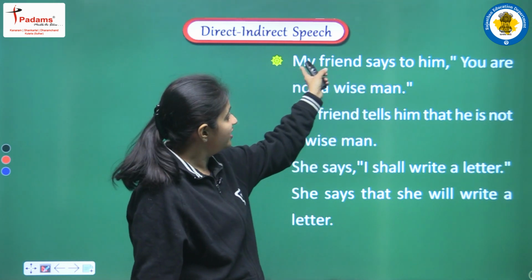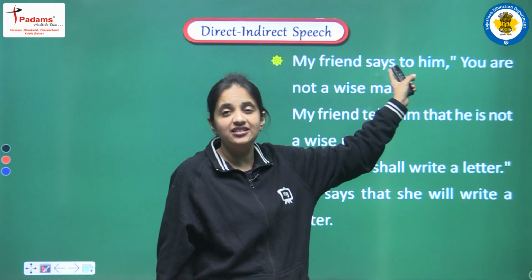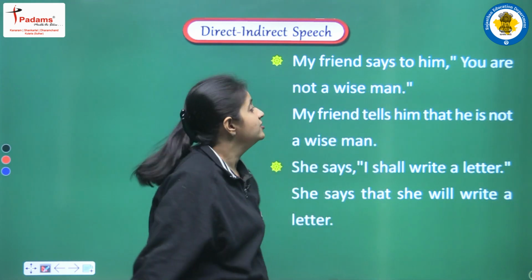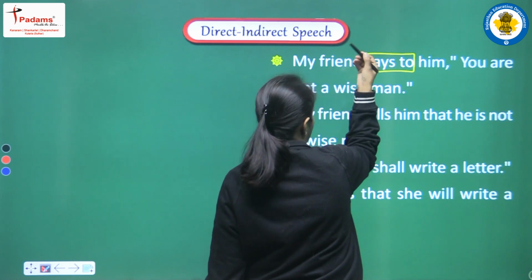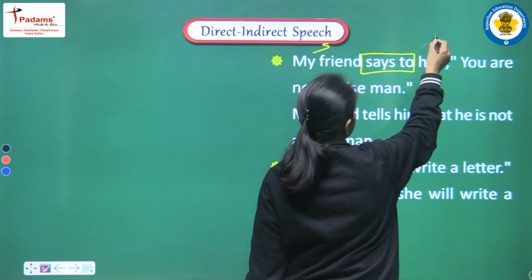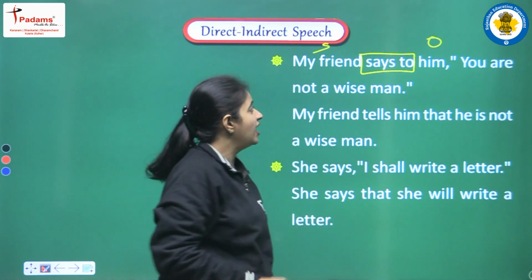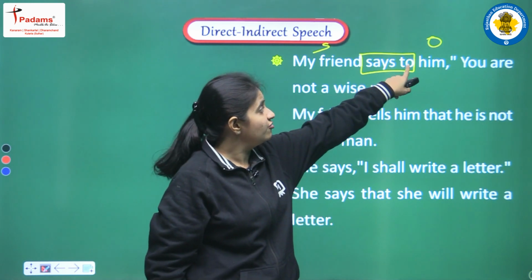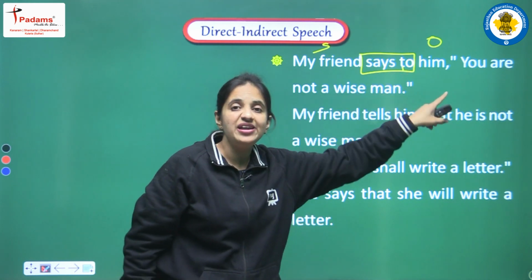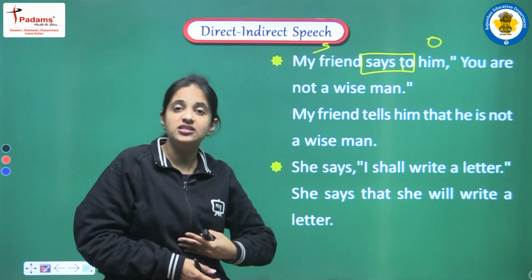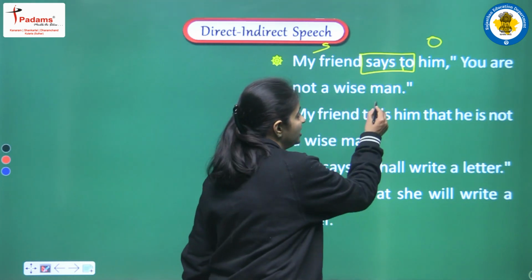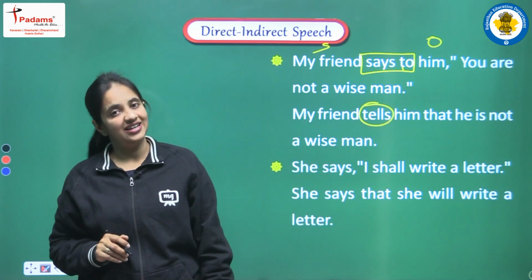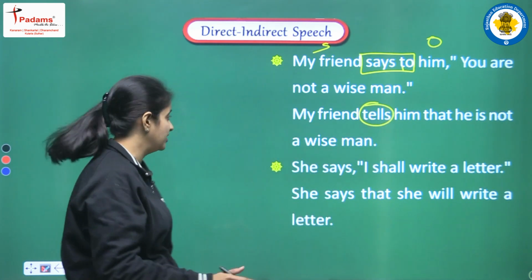So now the first change that we have to do is in the reporting verb. In this reporting verb, we are having says to. Okay, my friend, this is the subject, him, this is the object, and we are having says to. So when we are having to, then we have to convert say or said. Here we are having says. So says को हम किस में चेंज करेंगे? tells में चेंज करेंगे. Yes, this is the thing that you have to understand.